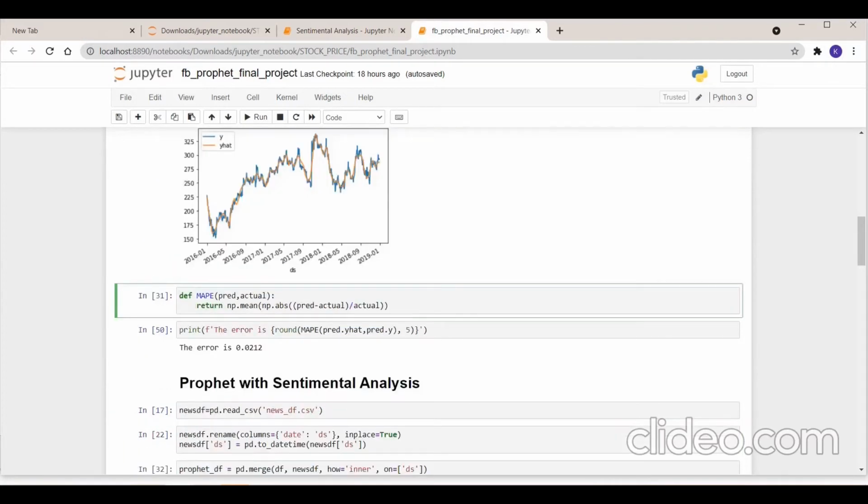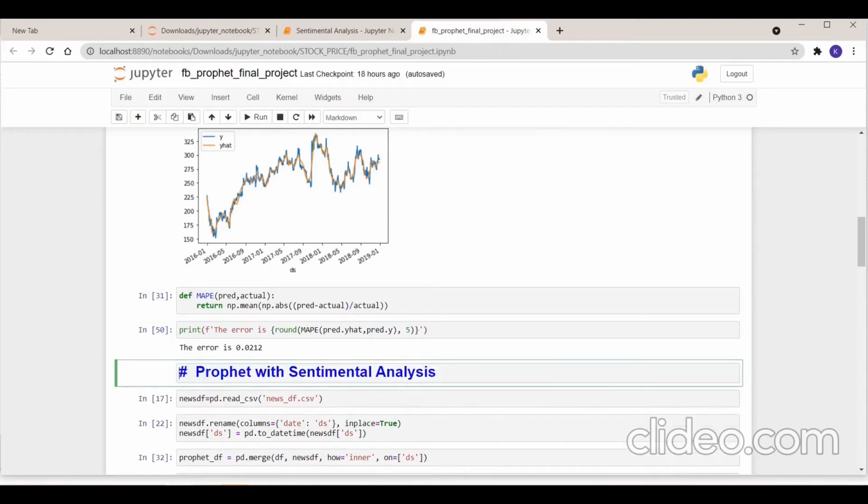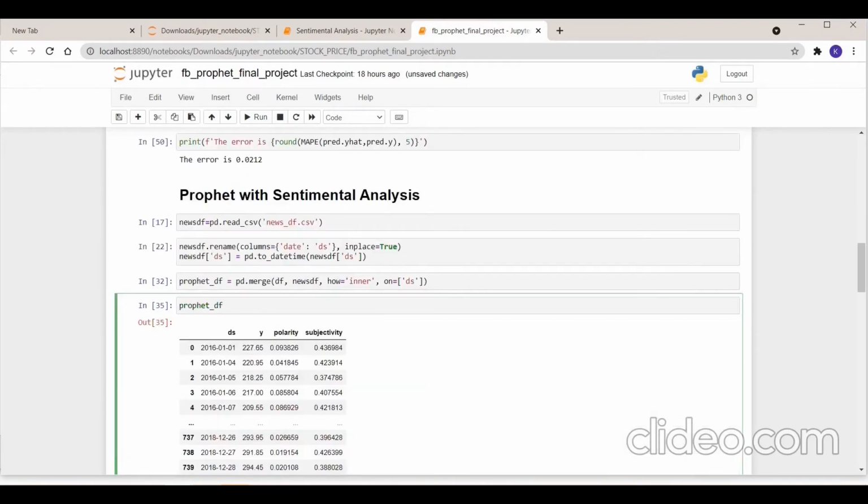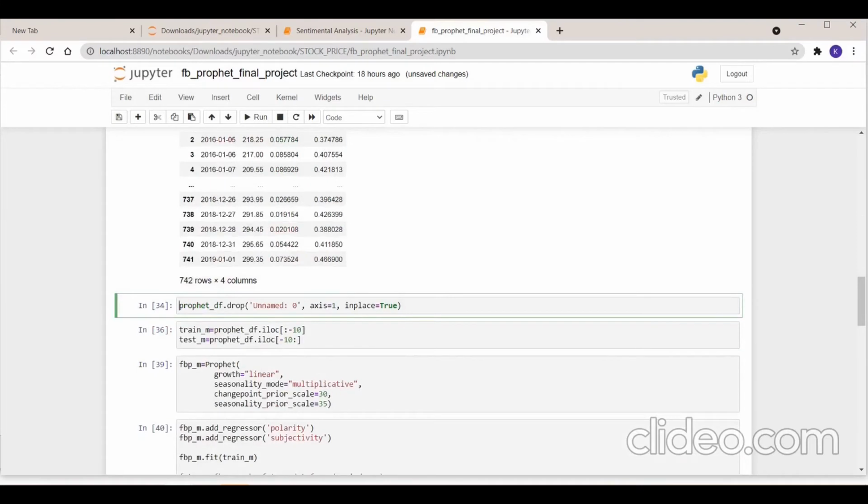Now we import the data from our sentiment analysis and merge it with the original data frame with the common dates. The sentiment analysis will be discussed in the later part of this video. We now create an instance of our Prophet model. Here we are modifying the default parameters to suit our purpose. Note that keeping the parameters as default can also give predictions, but accuracy might be low. So we need to tune these parameters based on our requirement.